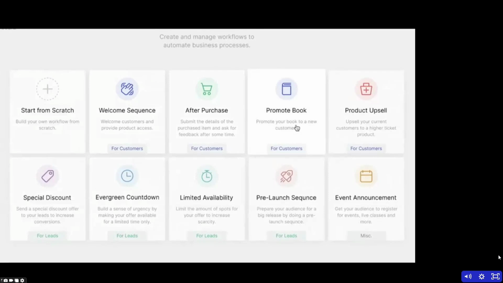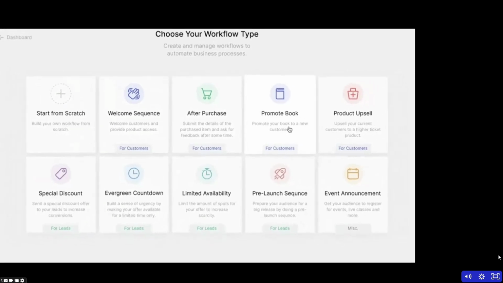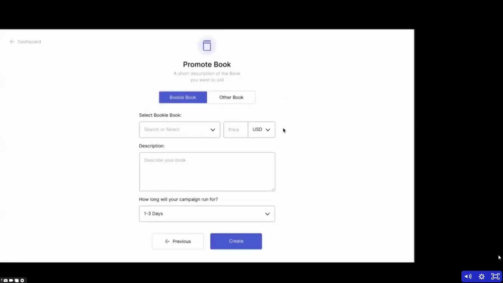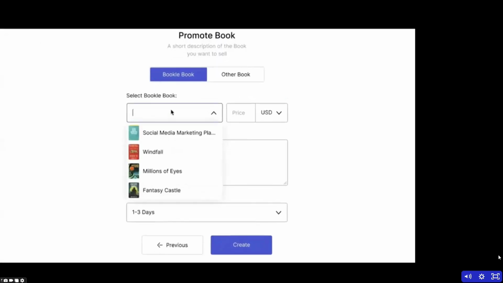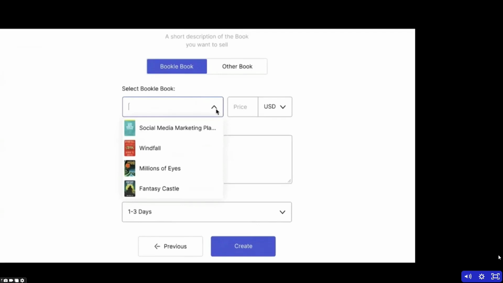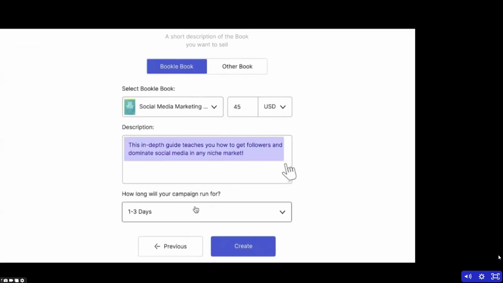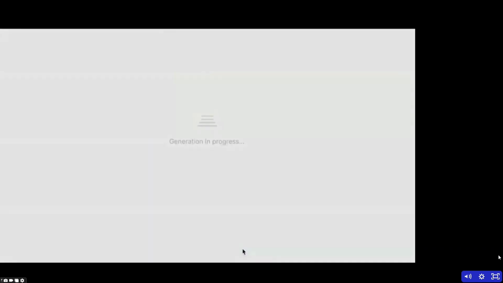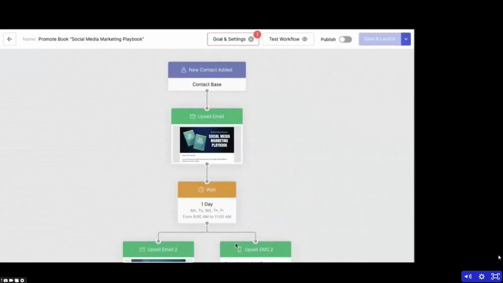This one's the one we're going to do because we already built a book with Bookle and then a whole entire website, right? So now we're going to promote that book. All right, so now we could do any other book out there, but of course, we're going to stick with social media marketing. It's going to pull all the details here, and we could make this campaign go for 1 to 3 days. We could have it go super long, go for a month, etc. So I'm going to create this, and Workflows just built it out that fast. You can see here, we have multiple different emails to get people to follow up about this book and get them excited about purchasing it.